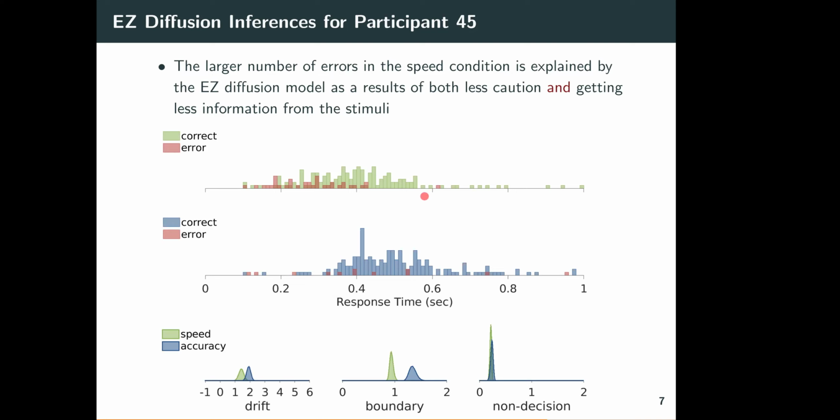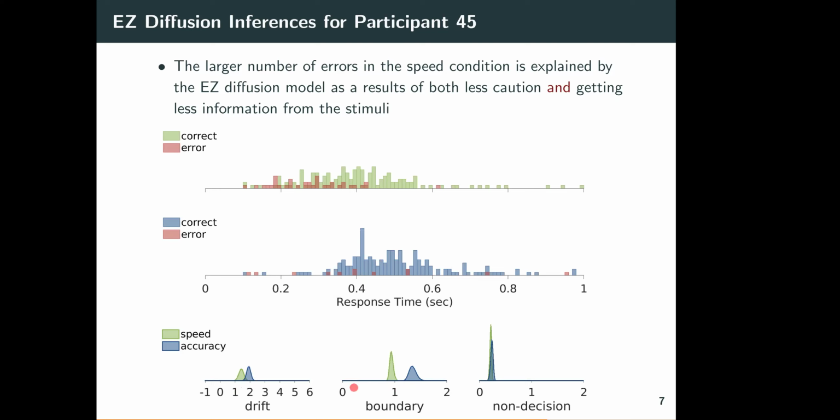A different example where perhaps the model doesn't tell as clean a story as might ideally be liked is one like this, where this participant shows a much broader range of response times and shows many errors in the speed condition. Their data actually look a little unlike other participants, but they do show a speed accuracy trade-off. Many more errors here with faster responses, fewer errors here with longer response times. But the diffusion model parameter inferences don't infer it in the classic way. The drift rate in particular is different between the two. The boundary separation is as we would expect. The non-decision time was as we would expect.